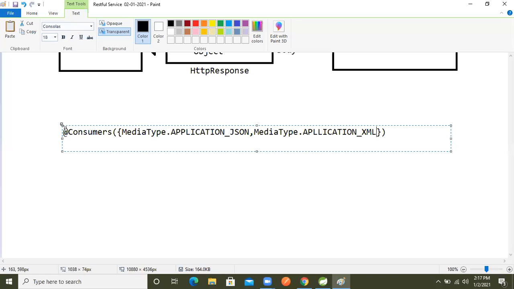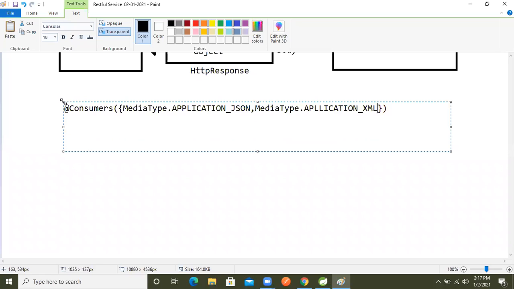So we will make the request from the consumer in XML data and JSON data also.